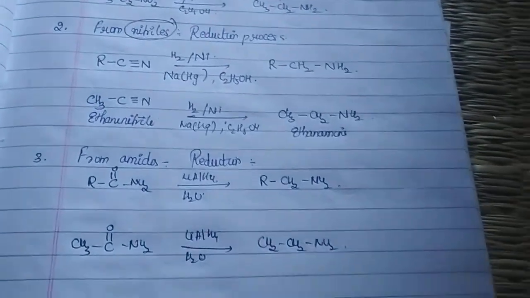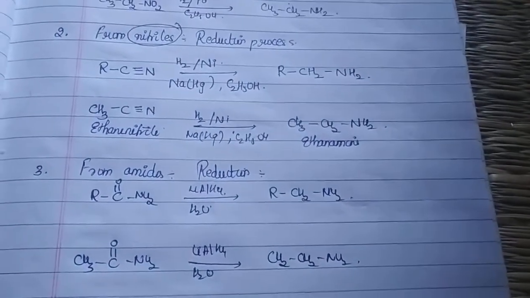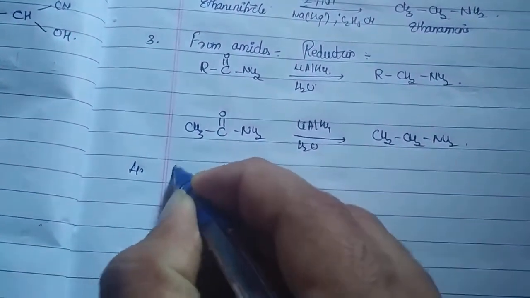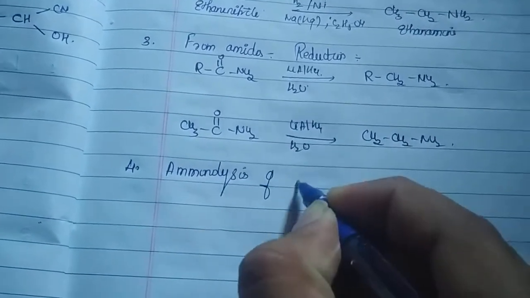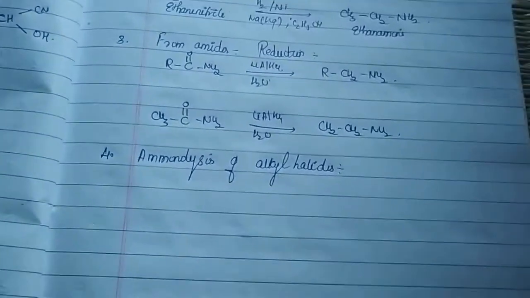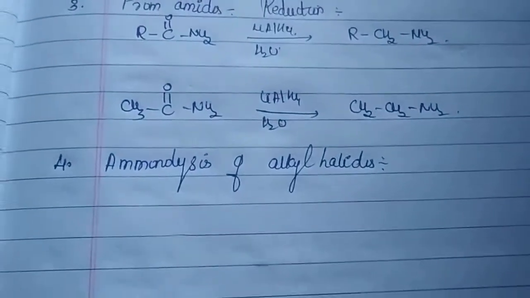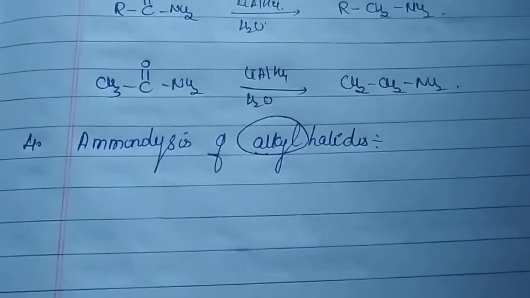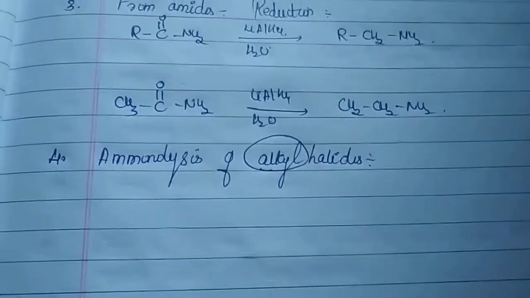Is that clear? The next important reaction we are going to study is called ammonolysis of alkyl halides. In the ammonolysis of alkyl halides, we carry out the reaction by choosing an alkyl halide and treating it with ammonia in an alcoholic solution.